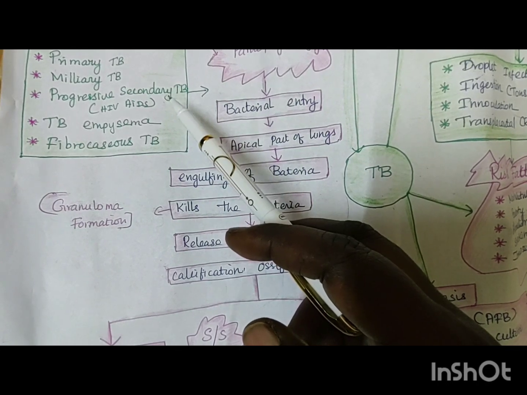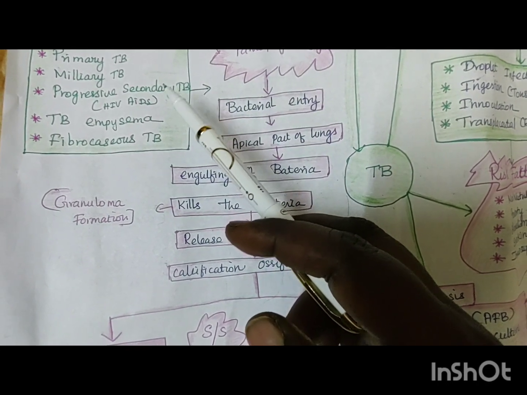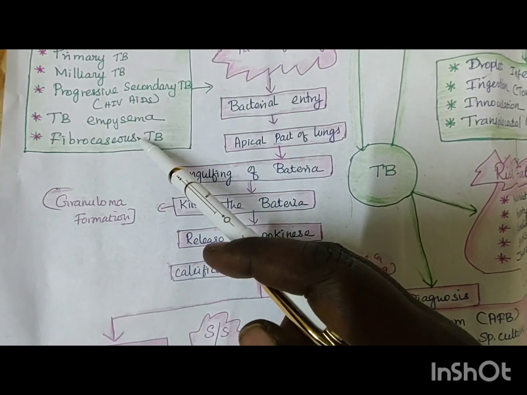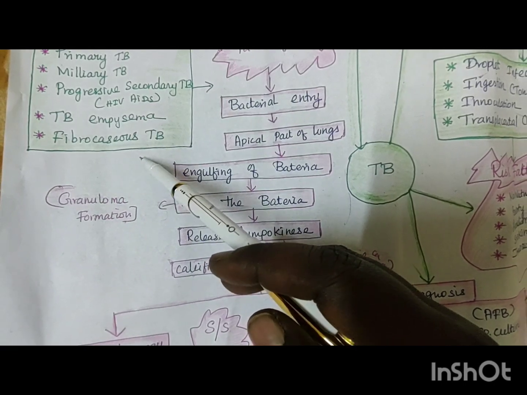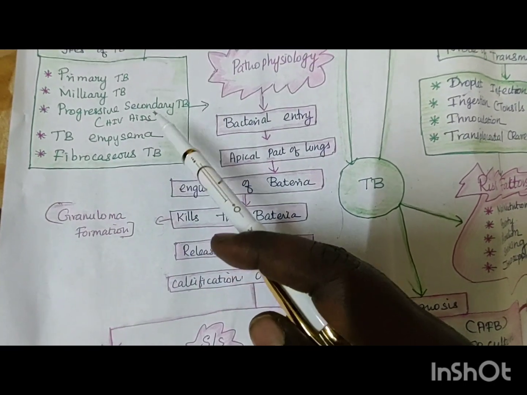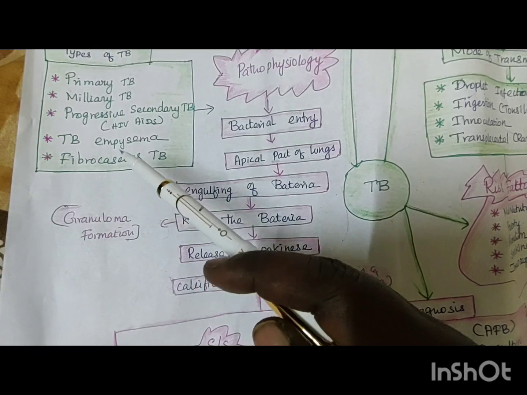Why is it coming as secondary? Because of HIV and other infections, it will be coming. And then TB, emphysema, and fibrosis tuberculosis. So these are all the major types. You can remember this one.